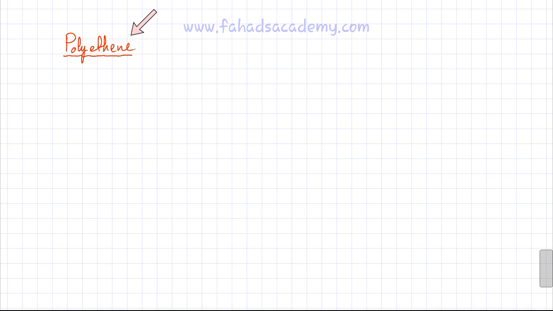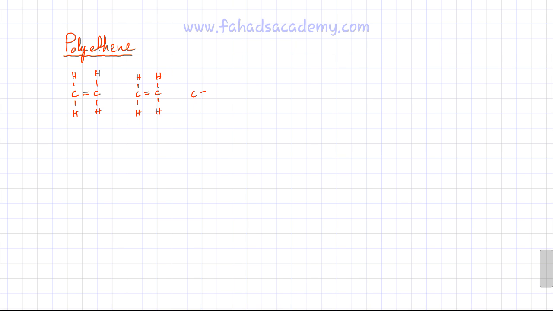So I'm going to first discuss polyethene. Remember, polyethene is made from ethene, where eth stands for 2 carbon atoms and ene stands for double bond. So polyethene has a lot of ethene molecules, and they would be bonded together to form a very large macromolecule or a polymer. So I'm drawing multiple ethene molecules.